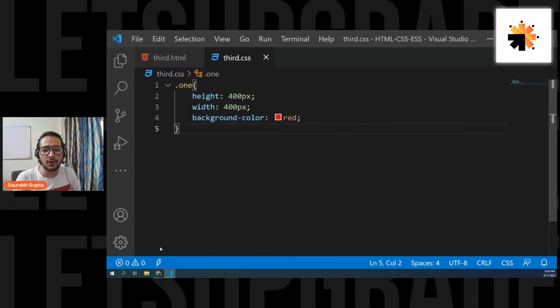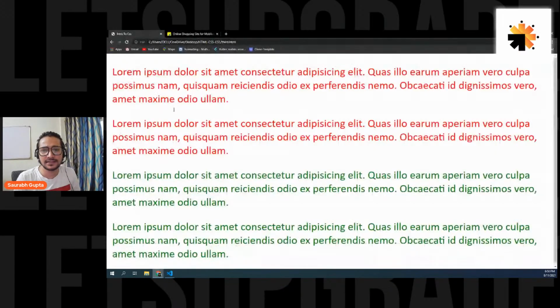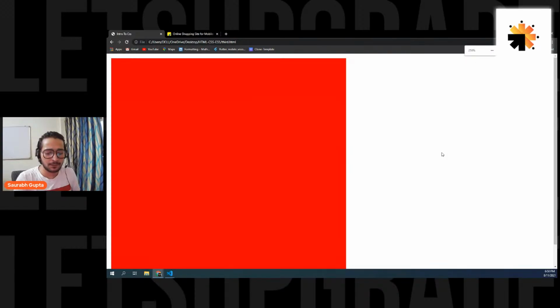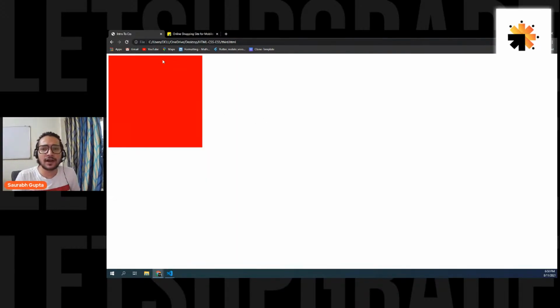Okay, now let's see what is the output that we are getting. So save both the pages, come here, and here we go. Now we have a 400 by 400 pixels container, or simply a box. Don't think of it like a really big thing. It's simply a box in which you can create your elements. Now in this, you can create your p tags, you can create your elements, you can put your images and whatever you want. So guys, are we clear with it?